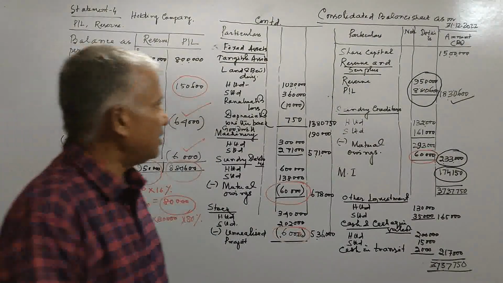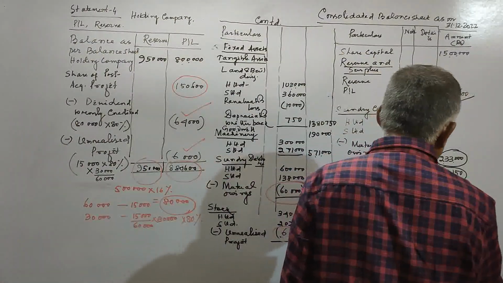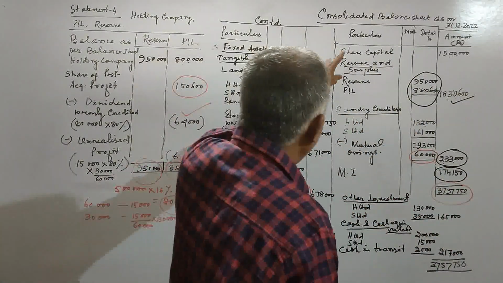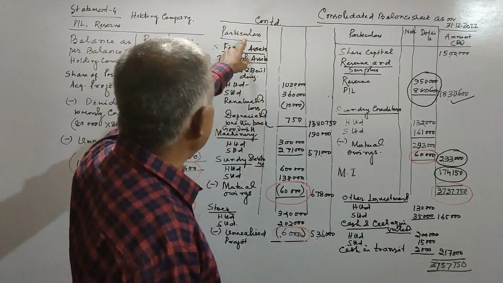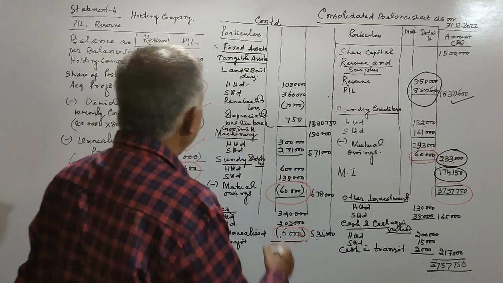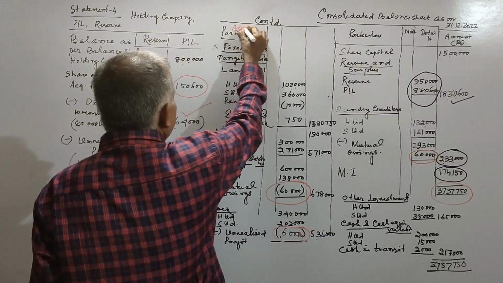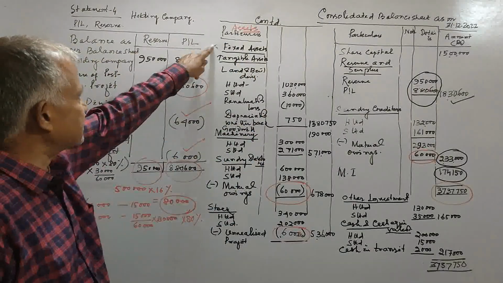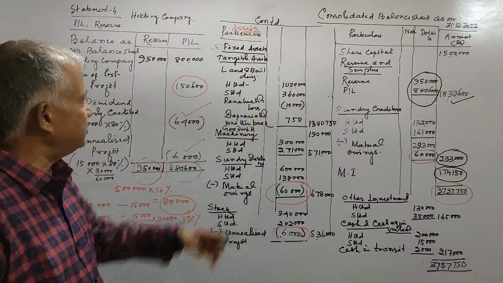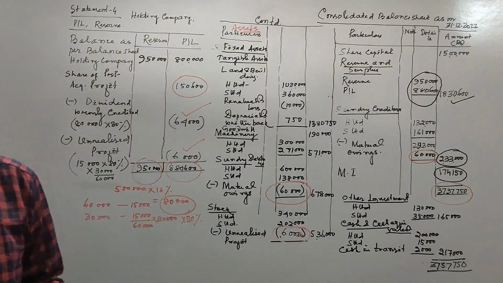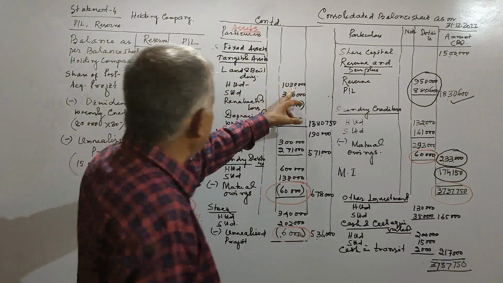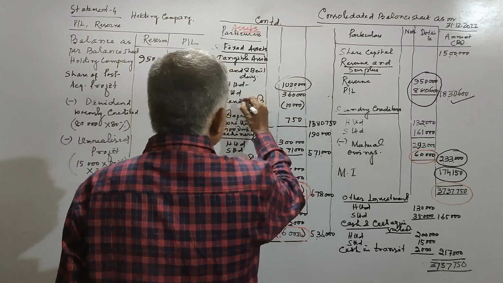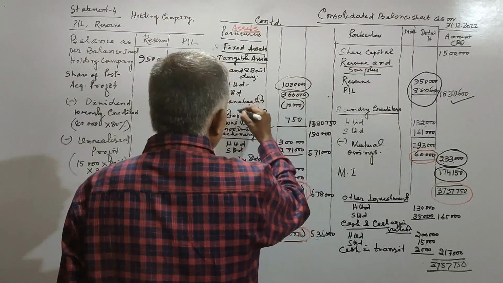So the total of the liability side is 37,37,750. And below the liability we have to write the assets, right? And in the fixed asset we have taken the tangible asset at first. And in tangible asset, land and building, this is 10,30,000 and S Limited 3,60,000.